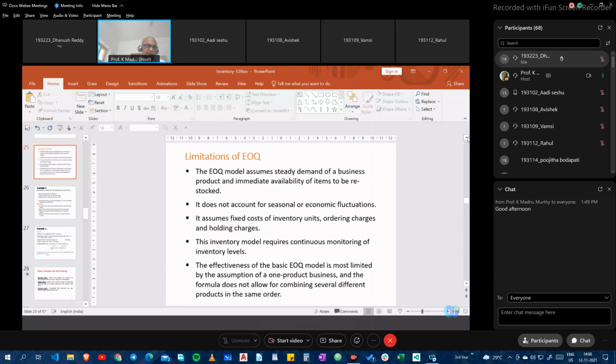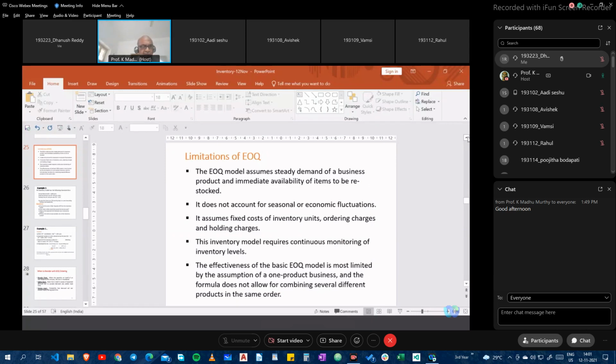The inventory model requires continuous monitoring of inventory levels, which is burdensome, and also increases the overhead charges. The effectiveness of the basic EOQ model is most limited by the assumption of a one product business, and the formula does not allow for combining several different products in the same order.